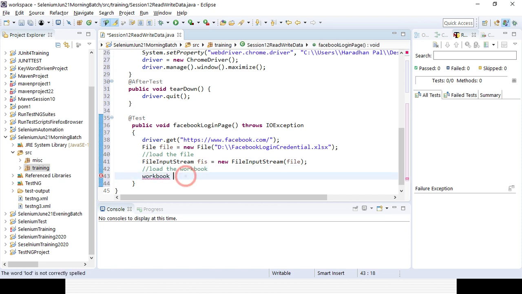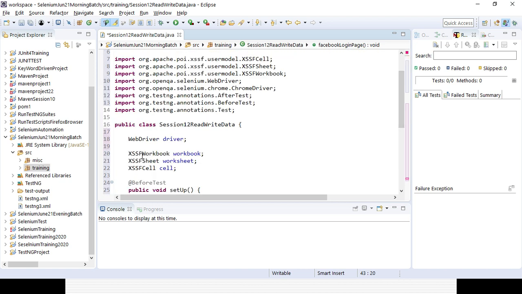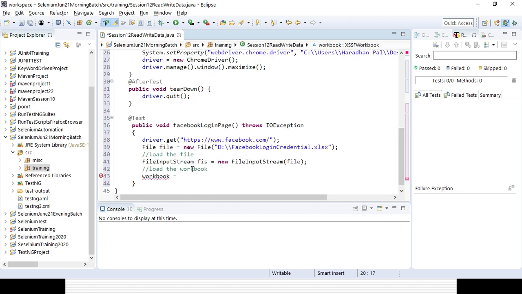I already declared it globally, that is the reason I am not creating a variable here. I am using workbook equal to new XSSFWorkbook, and here I am giving the reference of the FileInputStream. So that is the way we can read the workbook. Okay, you can see the error message is gone.